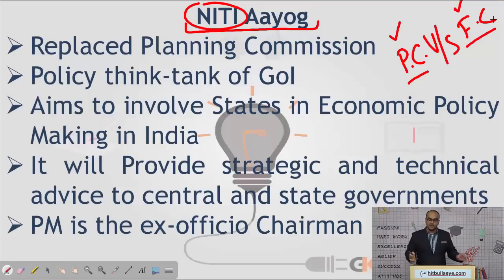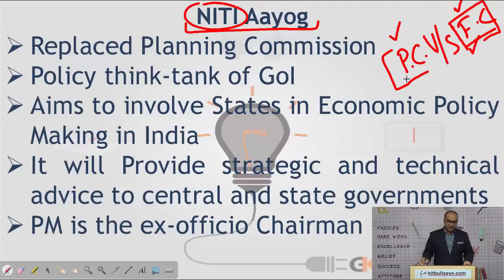However, it was felt that since Finance Commission enjoys constitutional authority, it should be more powerful as compared to Planning Commission. However, Planning Commission, being a non-statutory or non-constitutional body, was enjoying more powers. So that is why Planning Commission was abolished, right? Coming back to Niti Aayog, it is a policy think tank of the Government of India. It would recommend the kind of policies that the Government of India should be following.